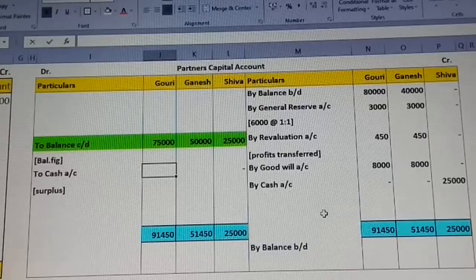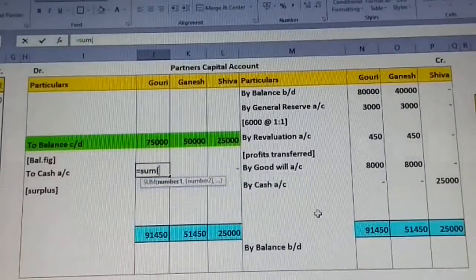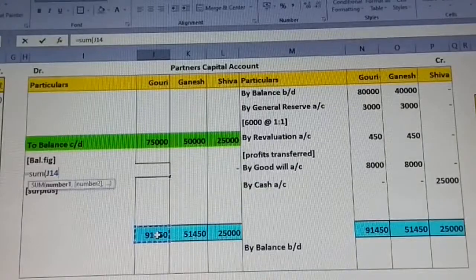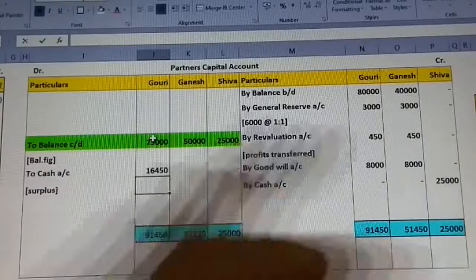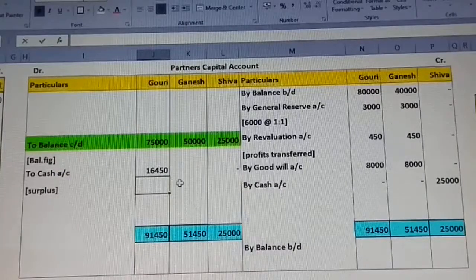The excess, surplus amount is to be given to Gauri. That is what this adjustment is telling us. So let us see what value we need to pay Gauri. 91,450 minus 75,000, so 16,450 is the excess amount to be given by the company to Gauri personally.